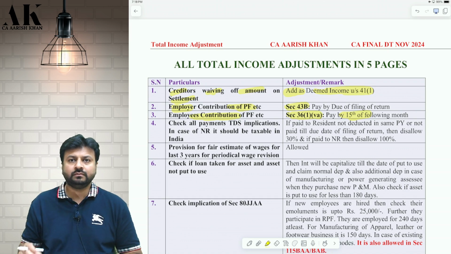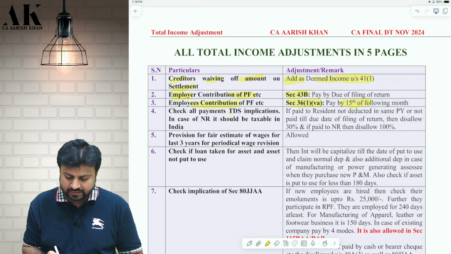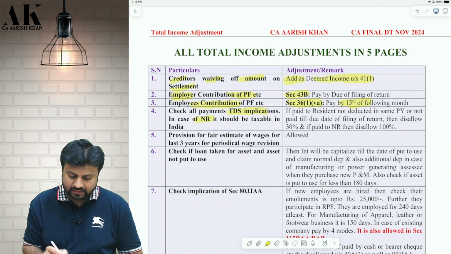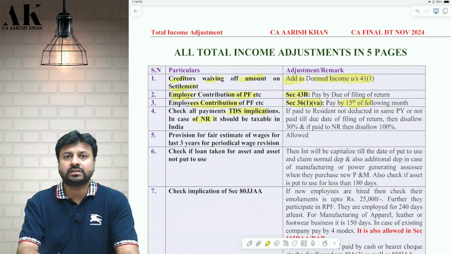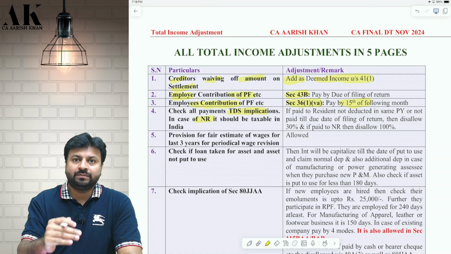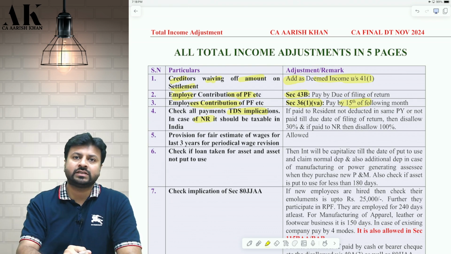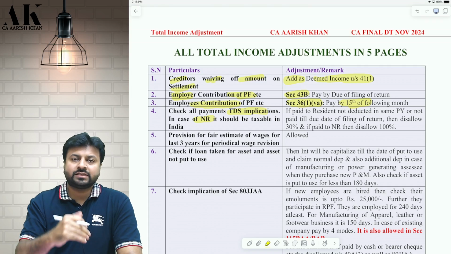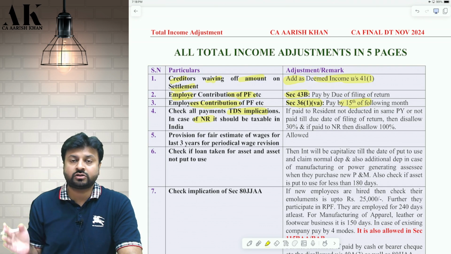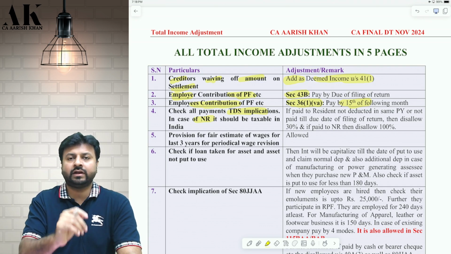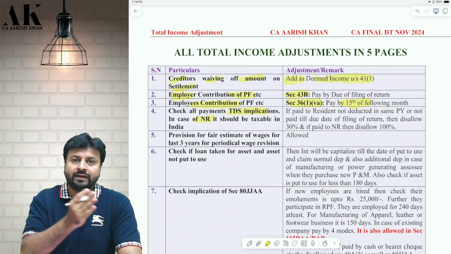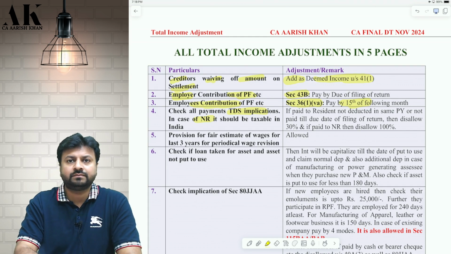Okay. Next adjustment, you need to always check the TDS implication for all payments. You need to always check whether the payee is a resident or non-resident. You need to always check that in case of non-resident, the income of the payee should be chargeable to tax in India. So in case of resident, you have to deduct the TDS by 31st March. You have to deduct by March, and you have to pay by due date of filing of return. In case of non-residents also, you have to deduct by March and pay by due date of filing of return.